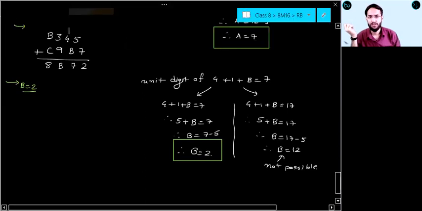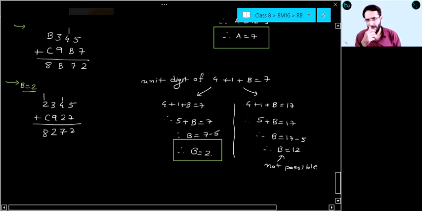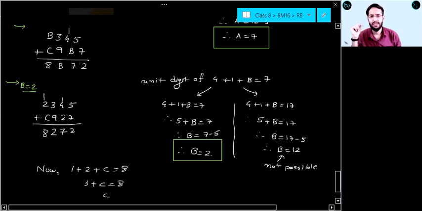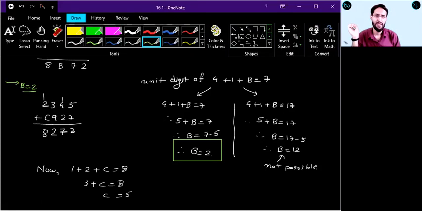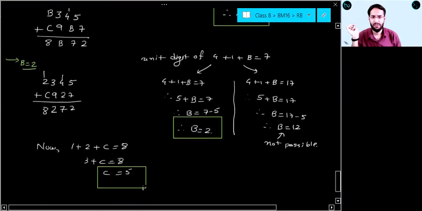let us put this. 5 plus 7, 12, 4 plus 1, 5 plus 2, 7, then 3 plus 9, 12, 2 plus 1 plus c should be 8, right? So here, now 1 plus 2 plus c should be 8. So 3 plus c should be 8. Can I say c equal to 5? And in last, you can put all these values of a, b, c, and you can check your answer.